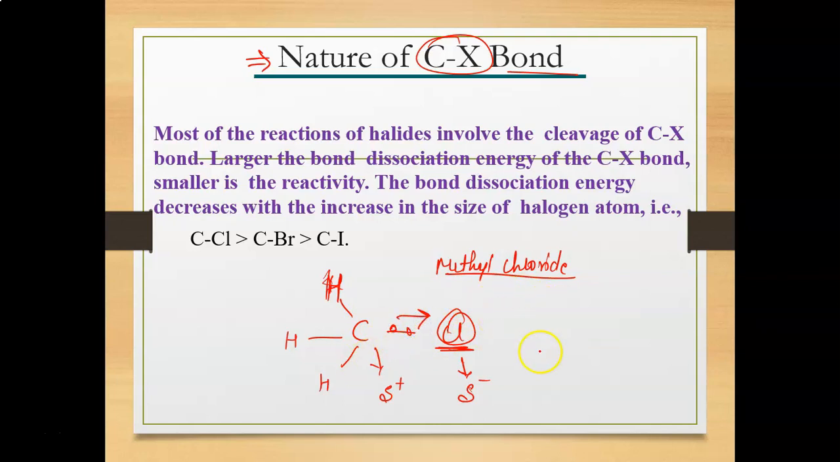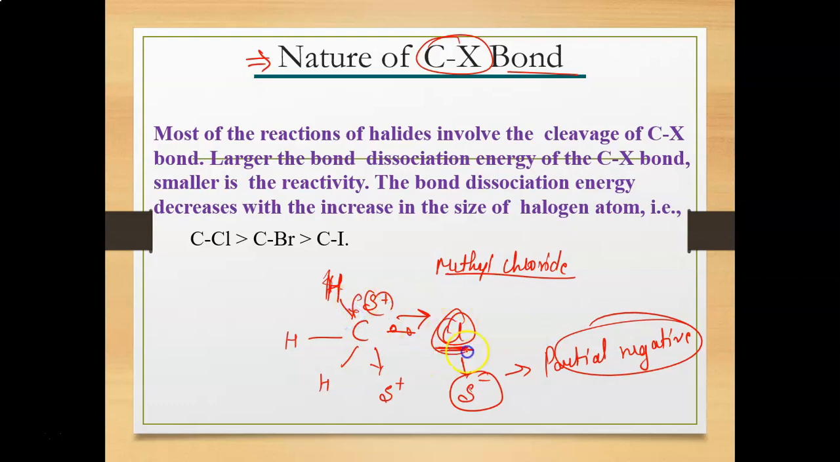And then a partial negative charge will be created on this chlorine, and a partial positive charge will be created on this carbon, because chlorine here is very electronegative and tries to push the electron from this carbon-halogen bond. So most of the reactions of halides involve the cleavage of the carbon-halogen bond. The first step of the reaction is the cleavage of the bond, because this